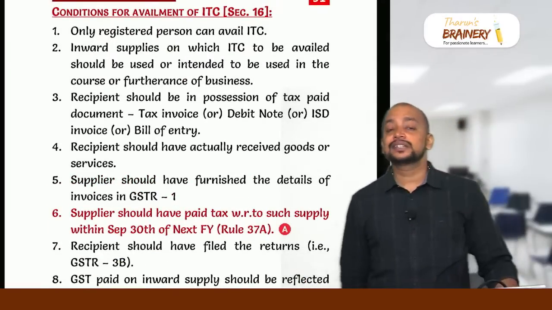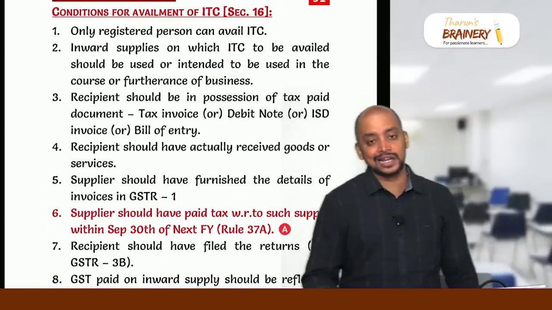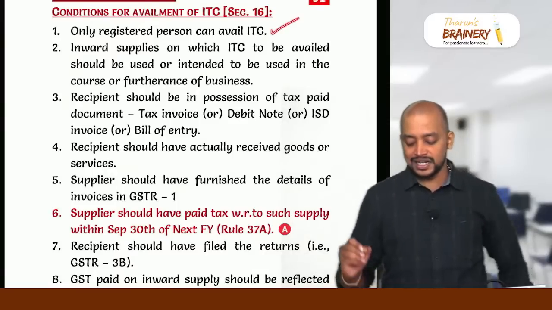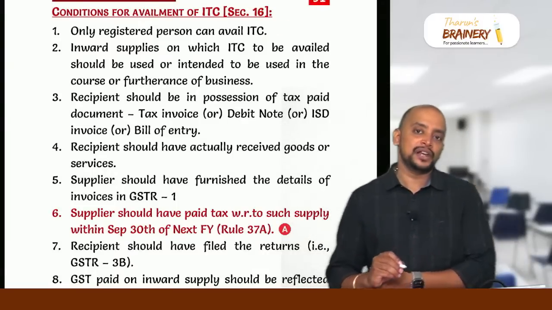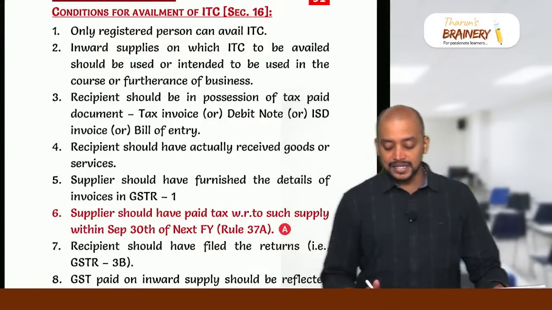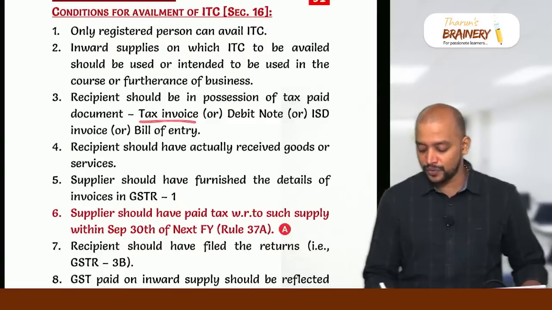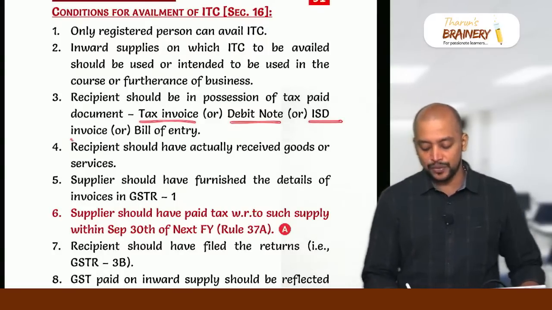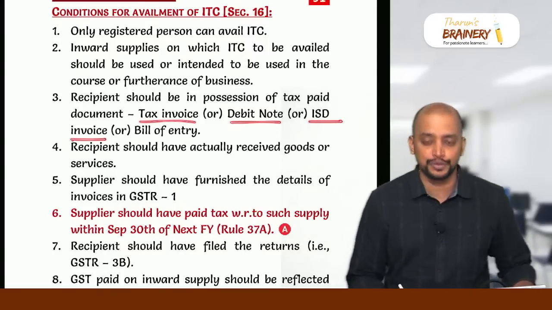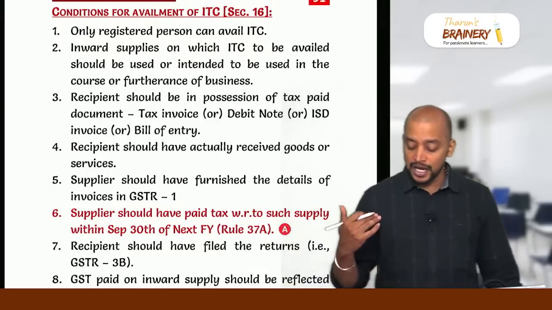Then section 16, conditions for availment of ITC. There are a total of 8 conditions. Only a registered person can avail ITC, and the inward supplies on which ITC is availed should be used or intended to be used in the course or furtherance of business. And the recipient should be in possession of a tax paid document. What is considered a tax paid document? Tax invoice, debit note, ISD invoice, meaning input service distributor invoice, or bill of entry. These are the various tax paid documents that should be in possession.